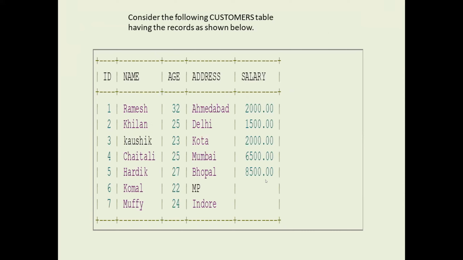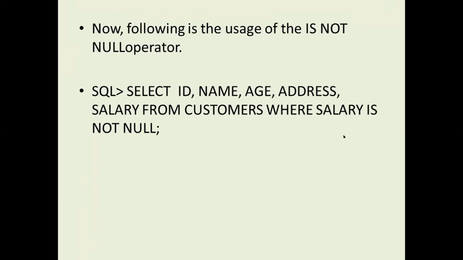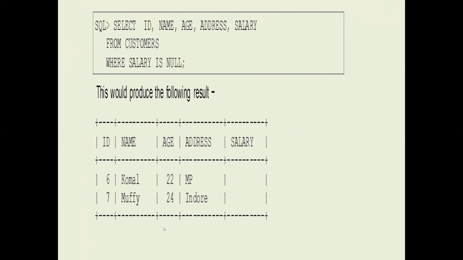So that means up to 1 to 5, these tuples are displayed from the database. These two are not displayed. Why? Because these are null. In the same way, we can display null values also. If you are displaying salary is null, then if you observe here, select ID, name, age, address from customers where salary is null. That means where salary does not have a value, only those tuples are displayed.